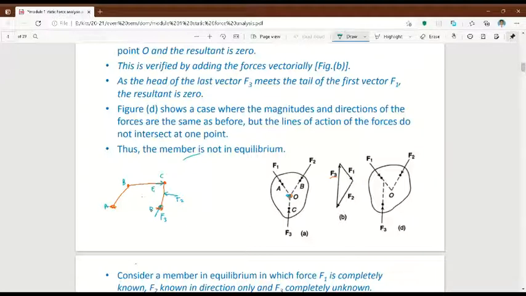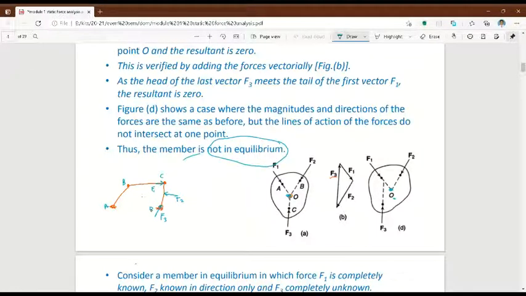If they are not meeting at one common point, for example here, the lines of action for F1 and F2 meet at this point, but F3 is not coinciding. The line of action for F3 is not meeting at the point O. If this is the case, the particular body is not in equilibrium condition.